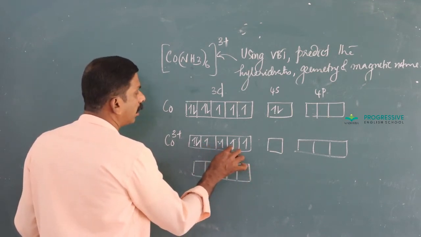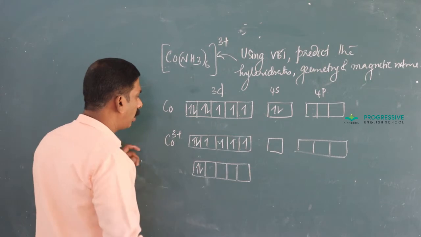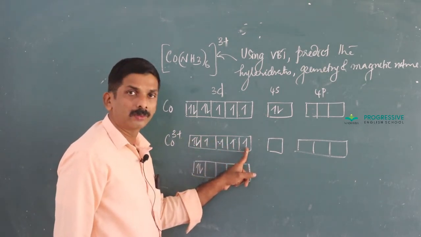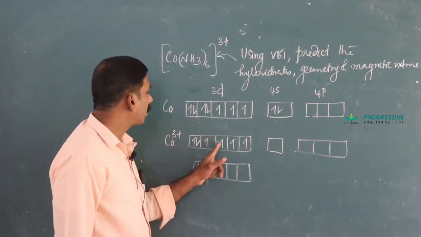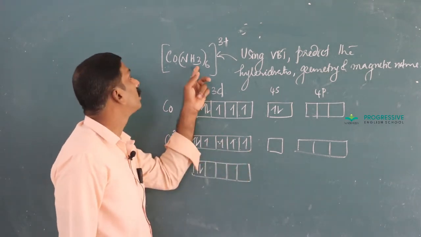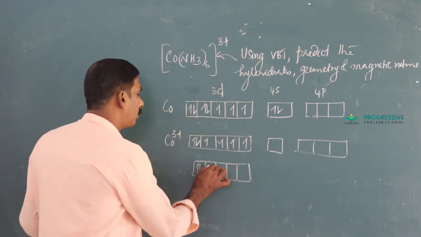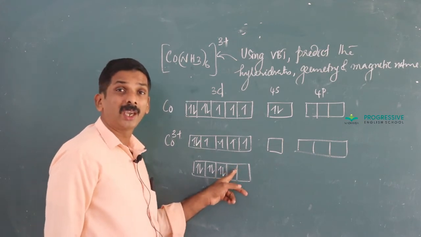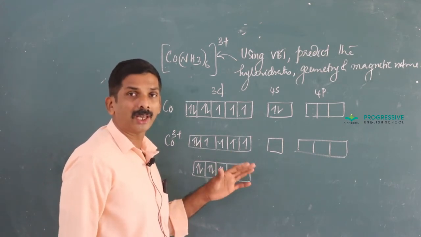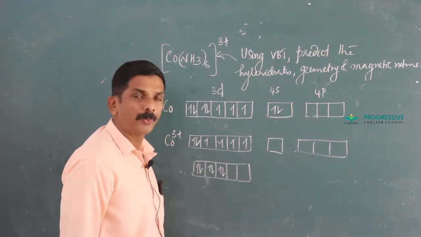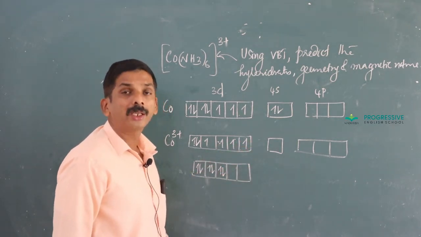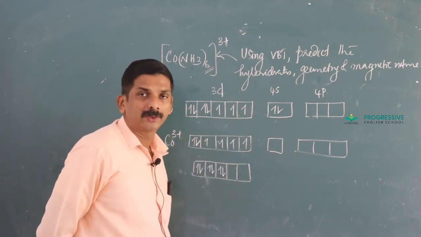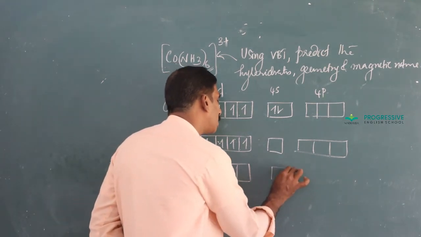Here you can see that the first one is already paired, and there are 4 unpaired electrons. The 4 unpaired electrons are forced to pair in presence of the strong ligand NH3, and after pairing you can see that 2 d orbitals become vacant. Vacancy arises due to the pairing of these unpaired electrons. Next you find out the number of ligands. Here 6 ligands are there.